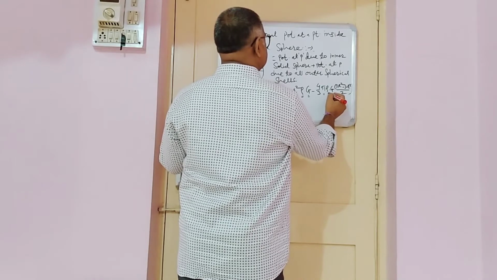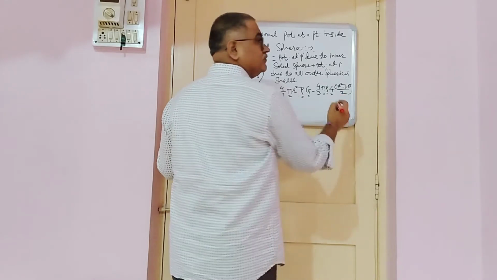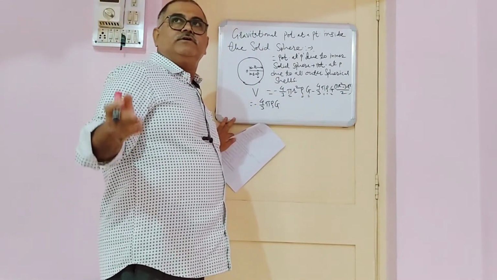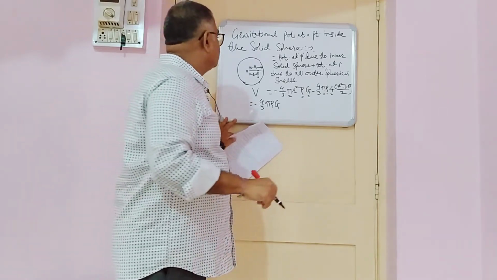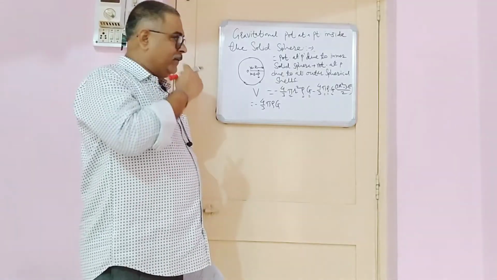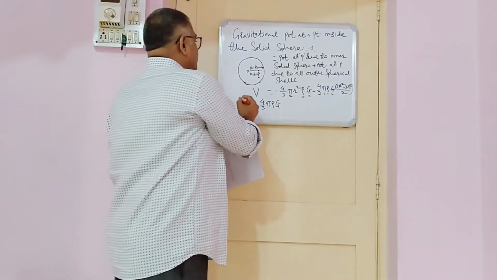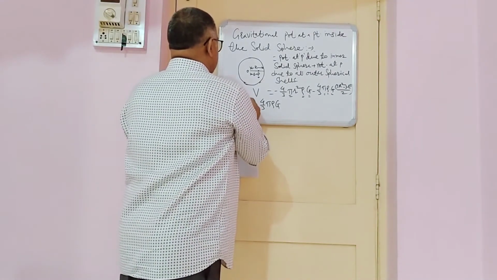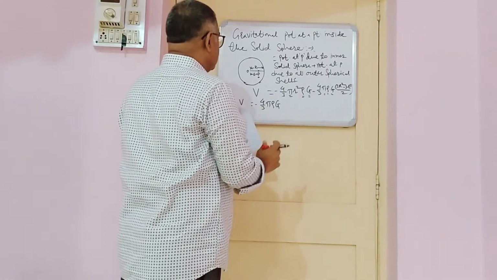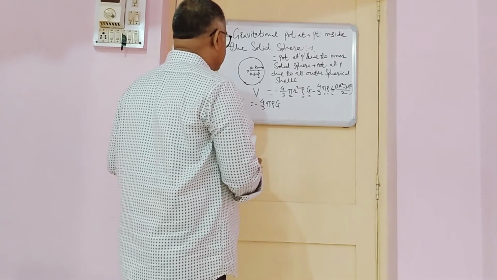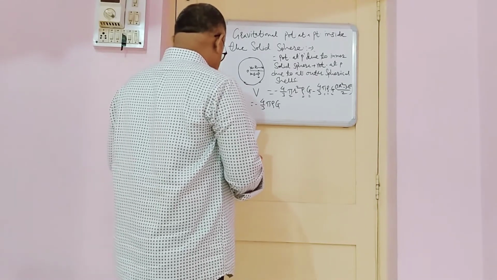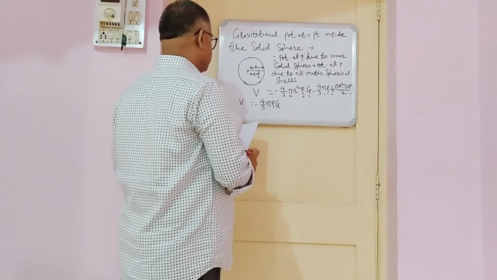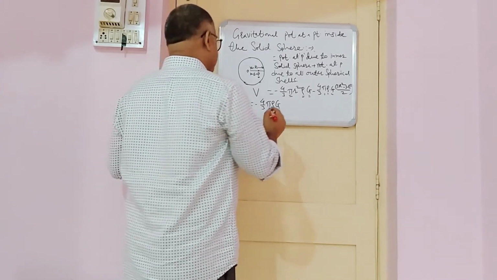Now here V equals, by taking the common factor, minus 4 by 3 pi rho into G in square bracket.